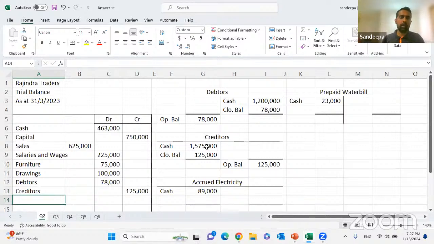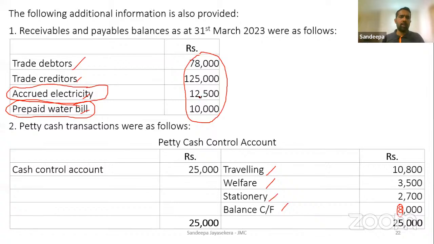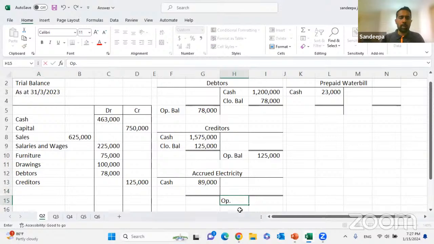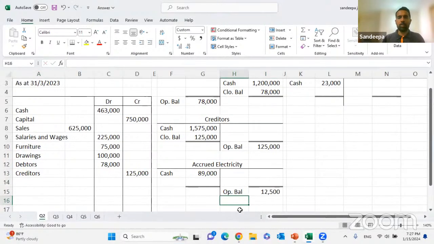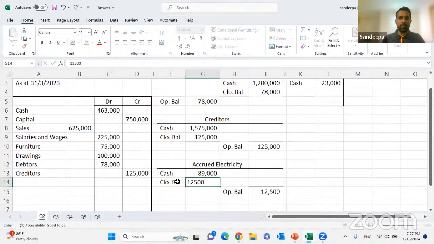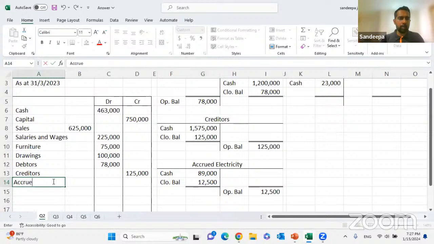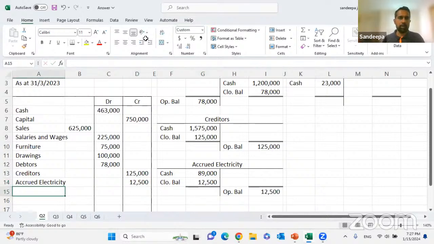Right. Accrued electricity 12,500, which is a liability. So your next year opening balance should come from the credit side, 12,500. And I may have the closing from the debit side, 12,500. And the closing balance here is a residual balance. We need to think about the carried forward balance. Update accrued electricity, 12,500. Finally, we have prepaid water bill.